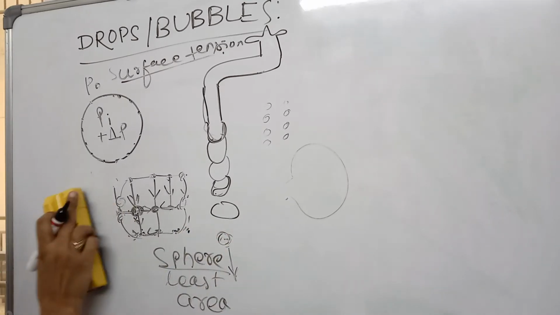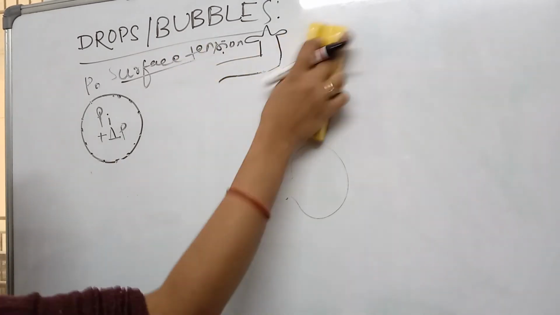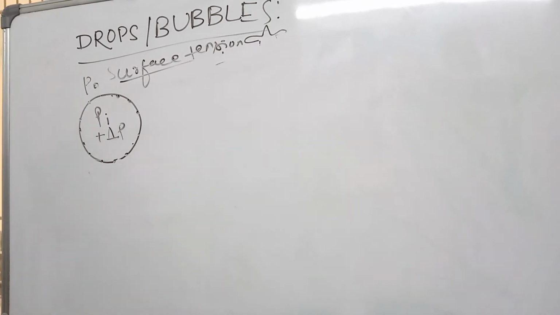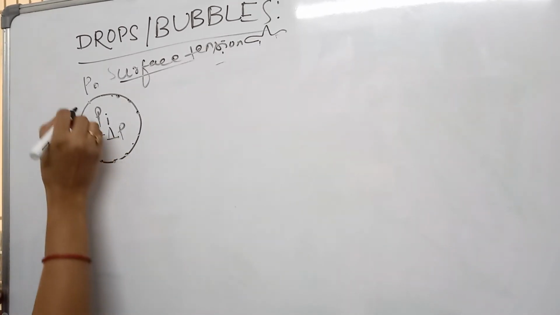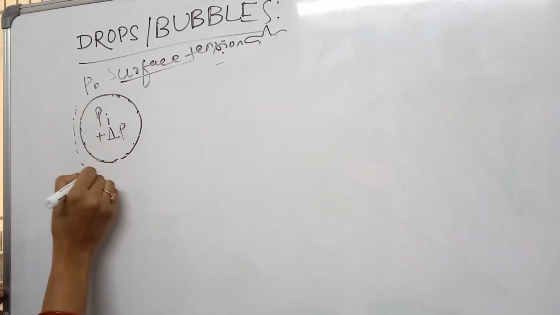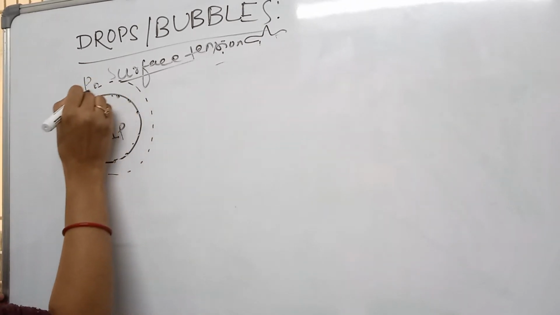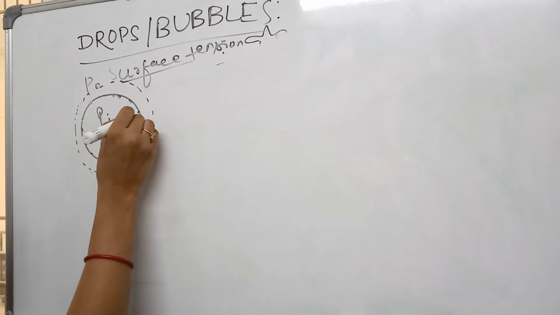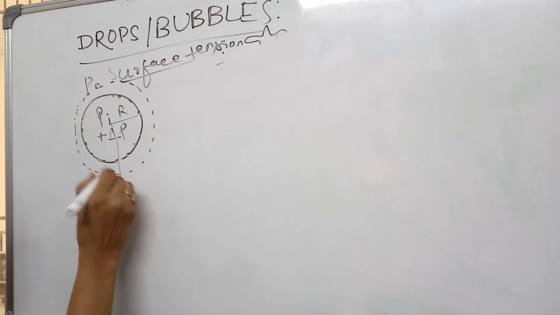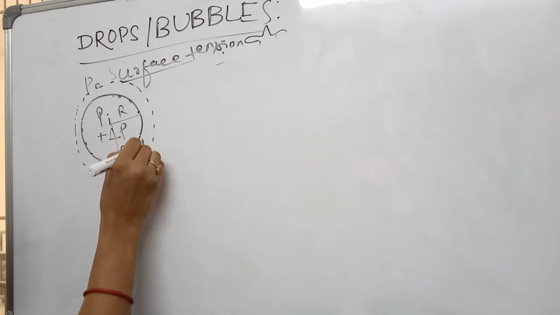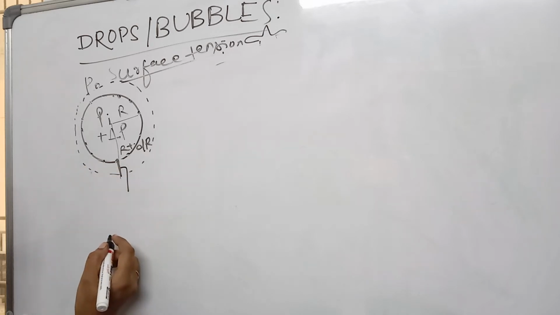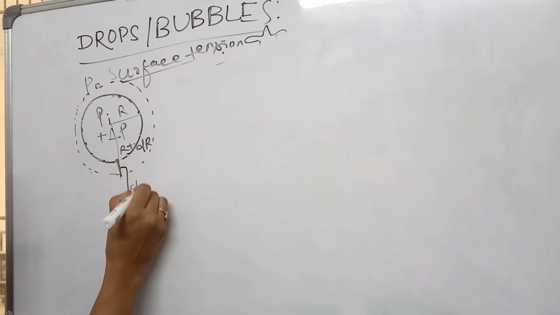Now let's calculate how to find the extra pressure inside a water drop or soap bubble. Let's think that due to this extra pressure, the surface area increases slightly. That means let's suppose the radius r now becomes r plus dr. So this increase of radius is dr.